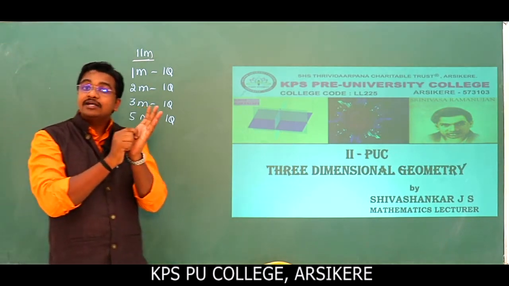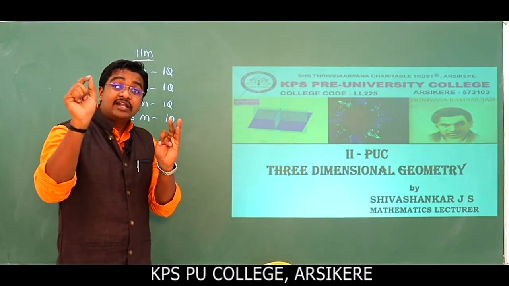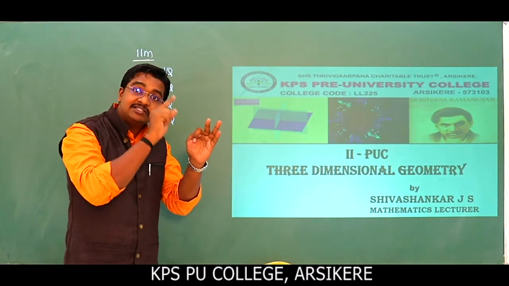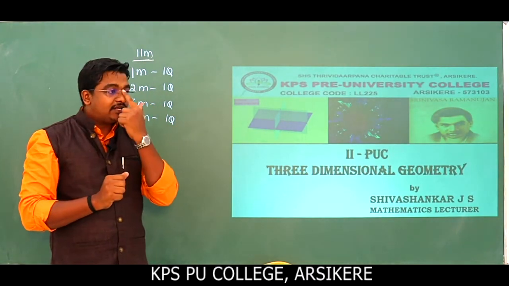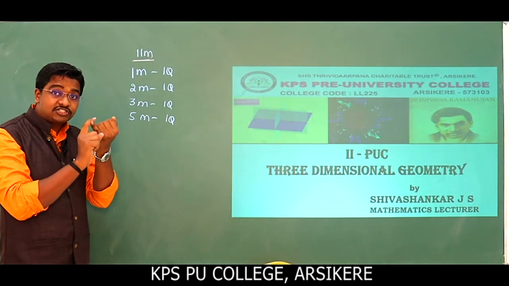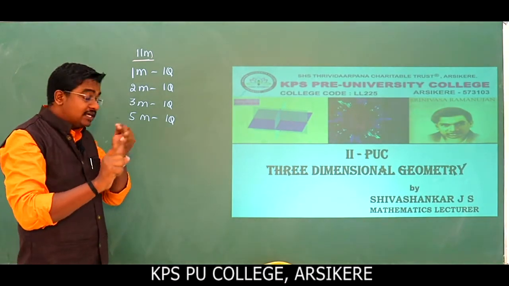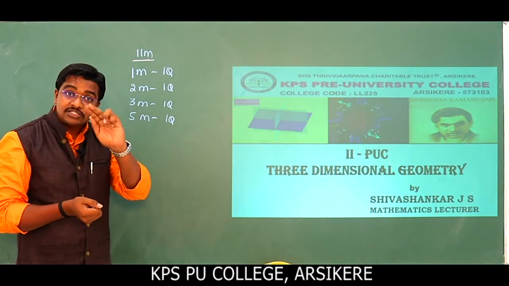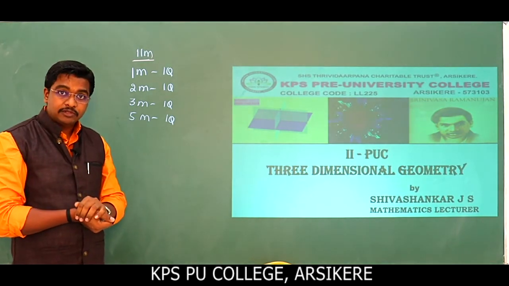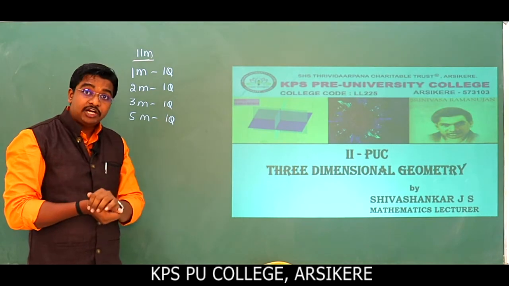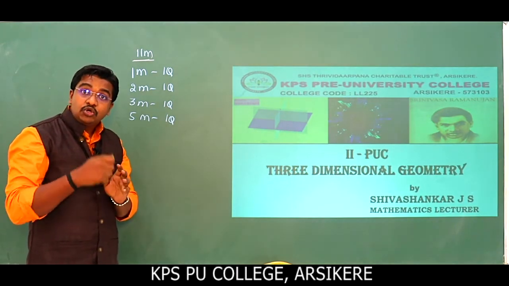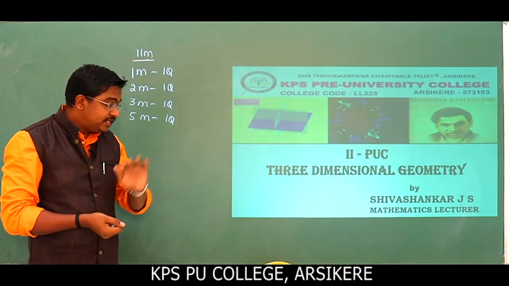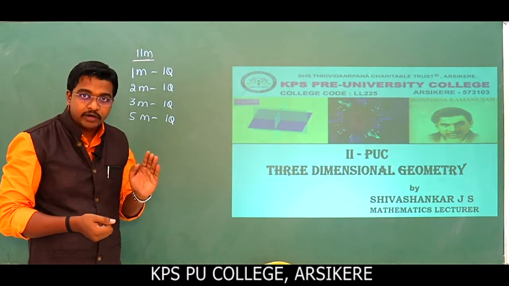Remember, vectors and three-dimensional geometry are the most important chapters for JEE as well as CET, from the exam point of view. Vectors will be asked for 11 marks, total estimated weightage 11 marks. Similarly, three-dimensional geometry also has a weightage of 11 marks. Total estimate 22 marks in the exam. But for JEE, we can expect 2 to 3 questions from vectors and three-dimensional geometry. These two chapters are the most important ones.